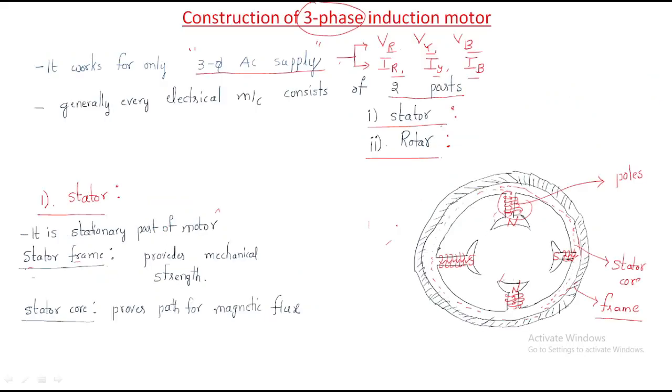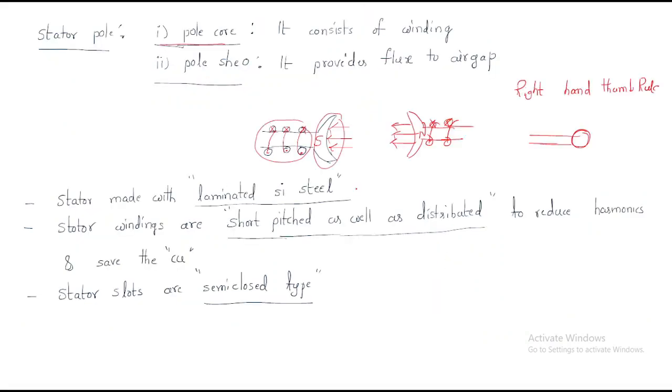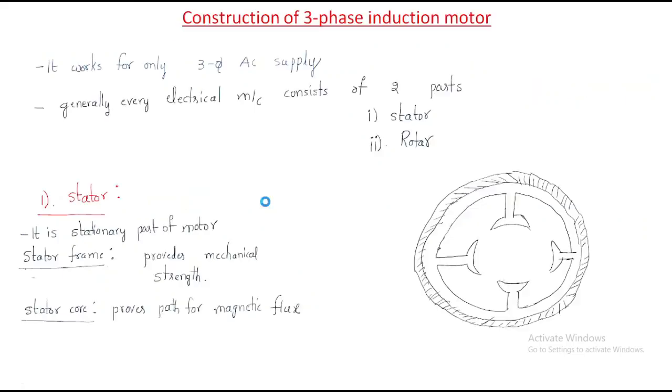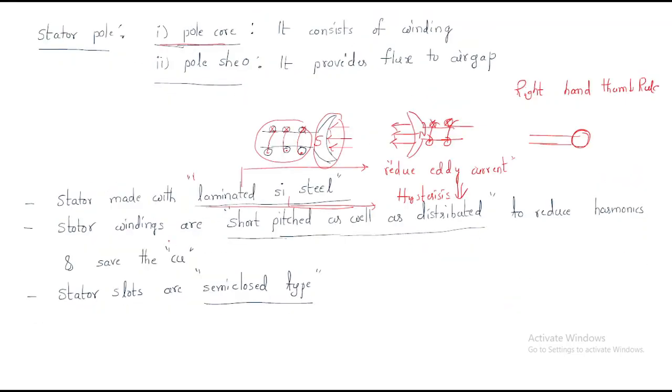This complete stator is made with laminated silicon steel. It is made of the material laminated silicon steel, so it consists of laminations. What is the application of laminations? Laminations reduce eddy current losses. We already discussed this, and silicon is added to reduce hysteresis losses, right? So the stator core is made with laminated silicon steel.